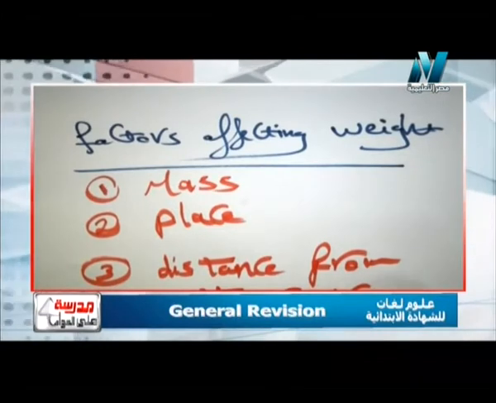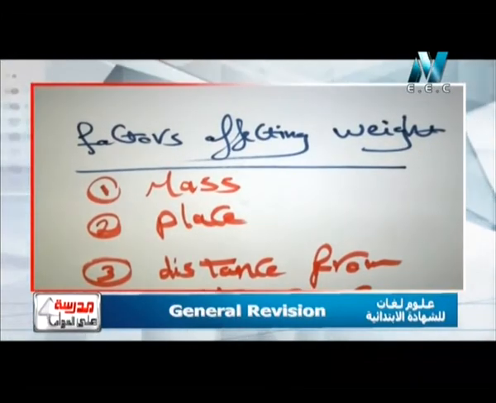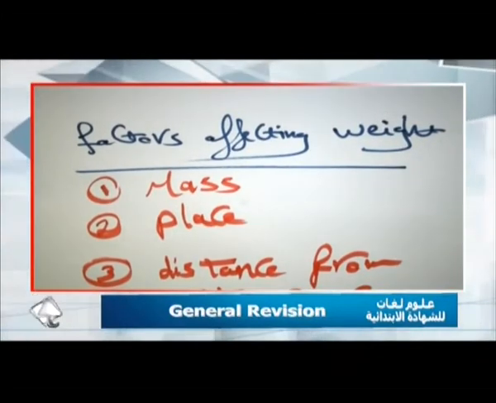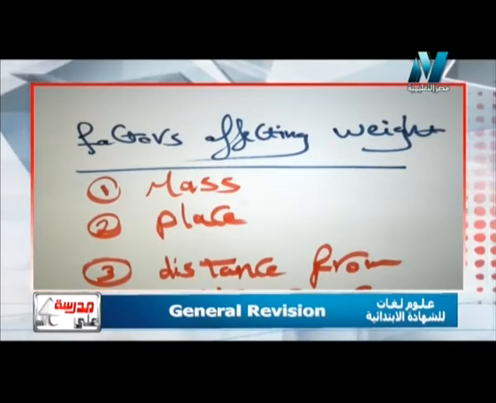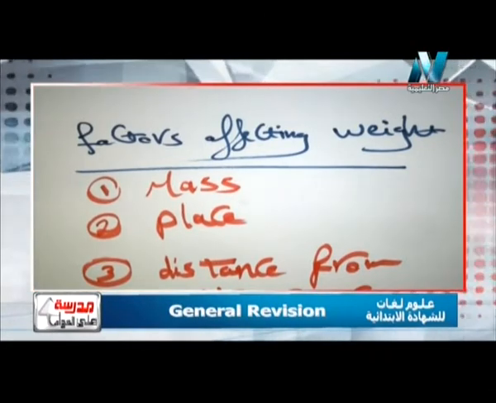So again, weight is affected by 3 factors, which are mass, place, distance from center, and please let me explain them in details. عايز اشرح بالتفاصيل what are those 3 factors. ايه هم الفاكتور اللي بيأثروا على الويت.